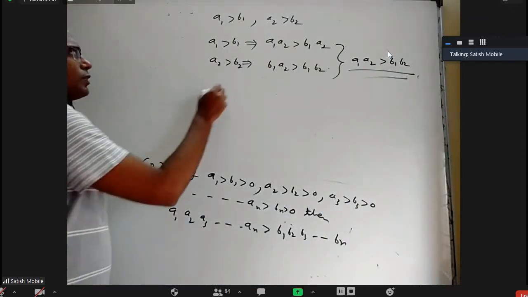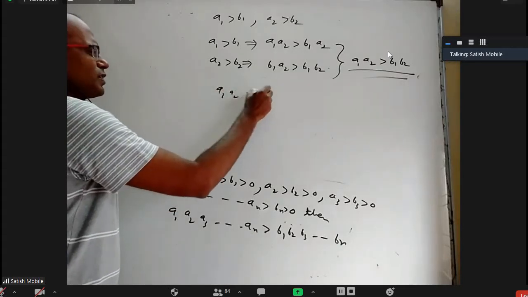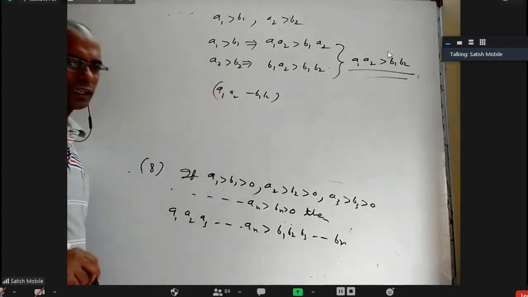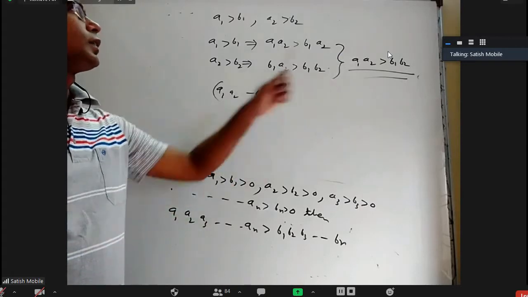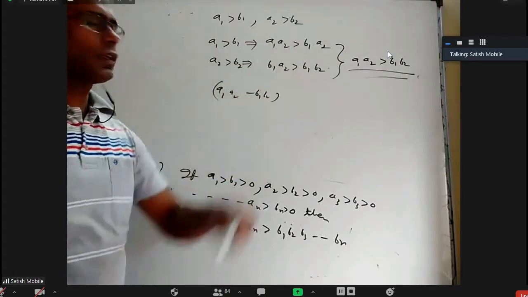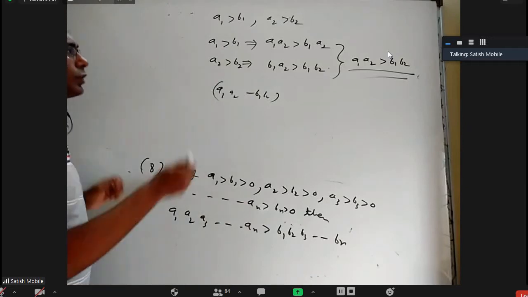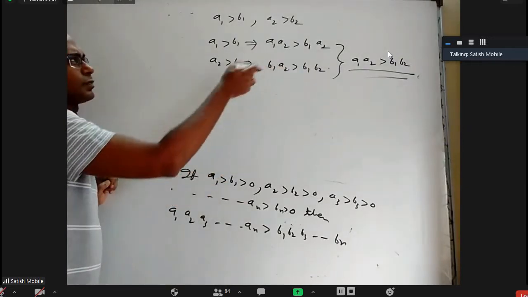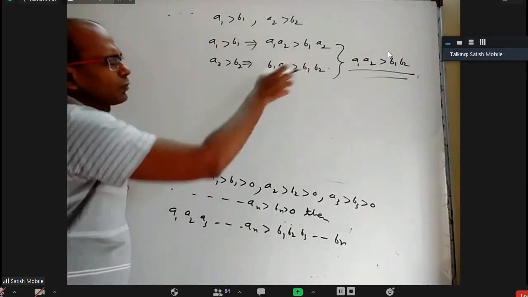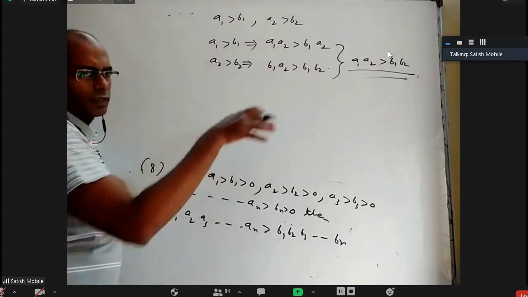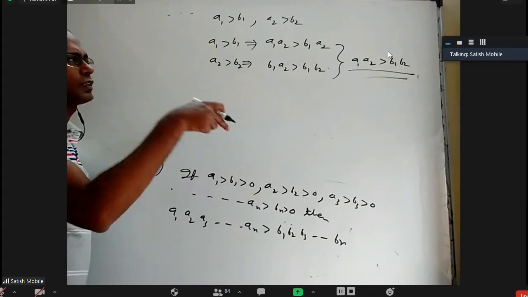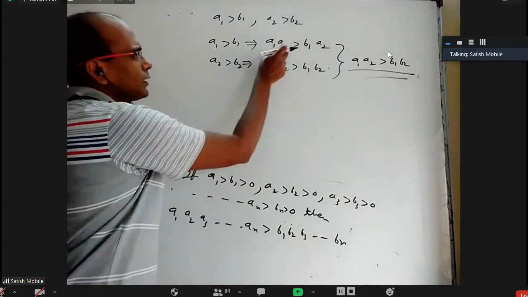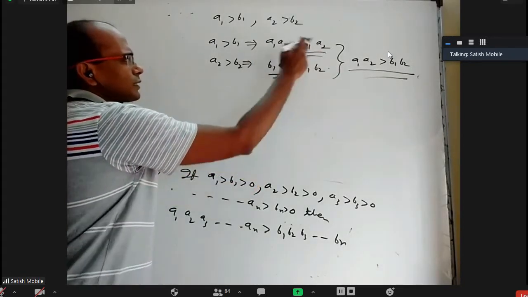If you try to take A1, A2 minus B1, B2 and prove positive, it will come, but a little problem. So I multiply with A1 here and B1 here to make it easier. If somebody doesn't like this, it is very simple. First inequality I multiply with A2 on both sides because it is positive. Inequality doesn't change. Second inequality I multiply with B1 on both sides because B1 is positive. Inequality doesn't change. And these are same now. This is greater than this.